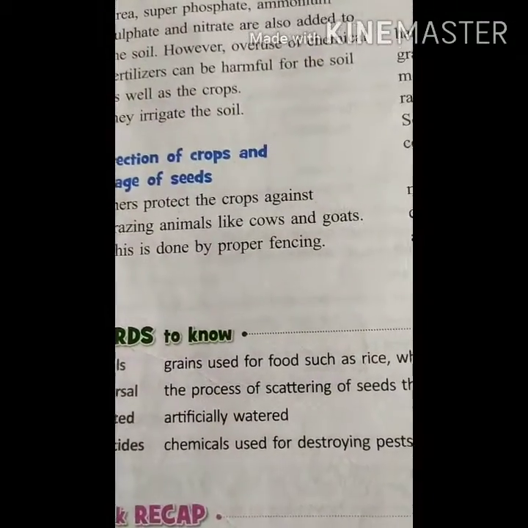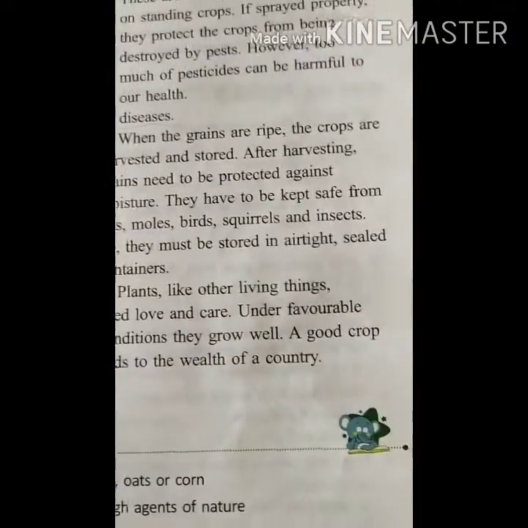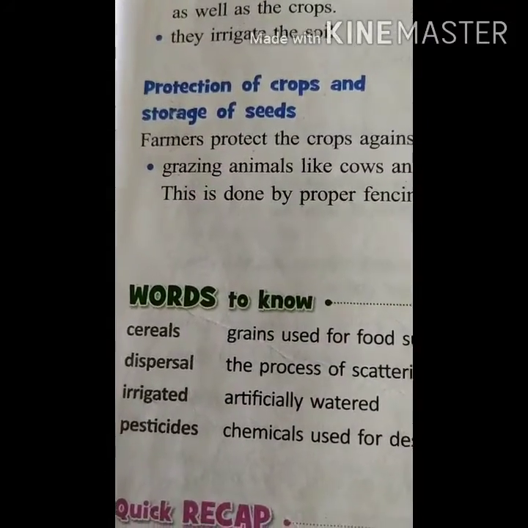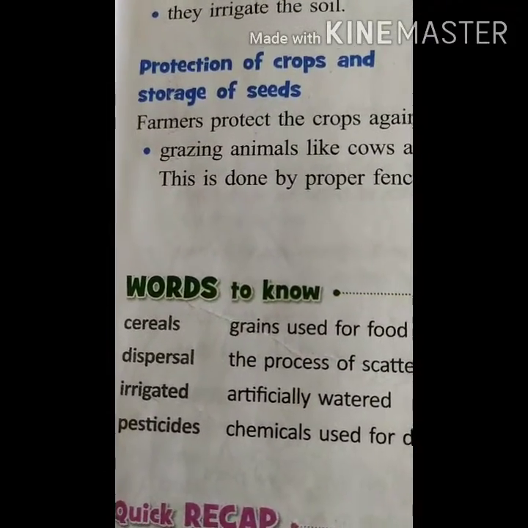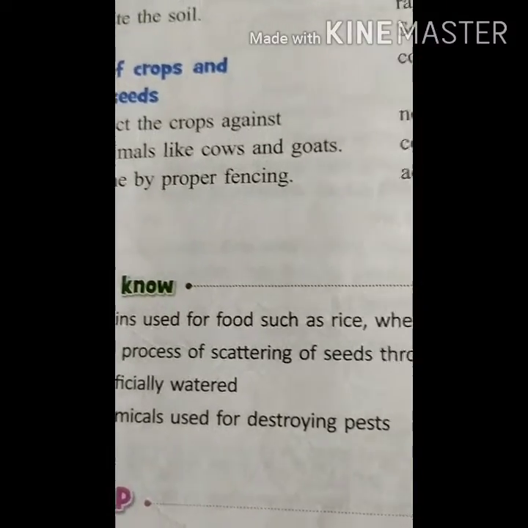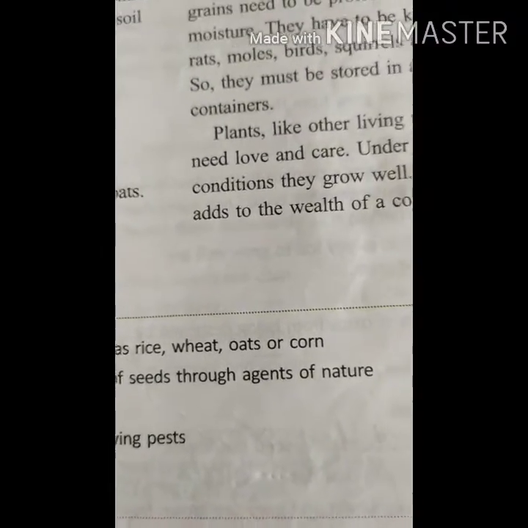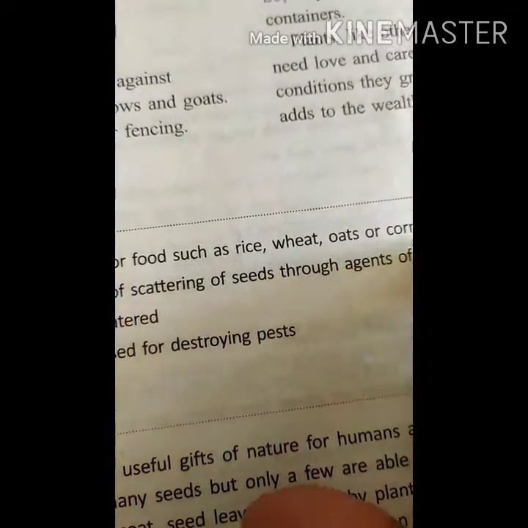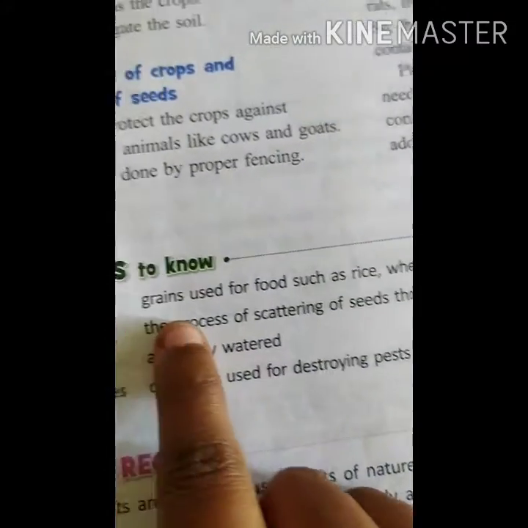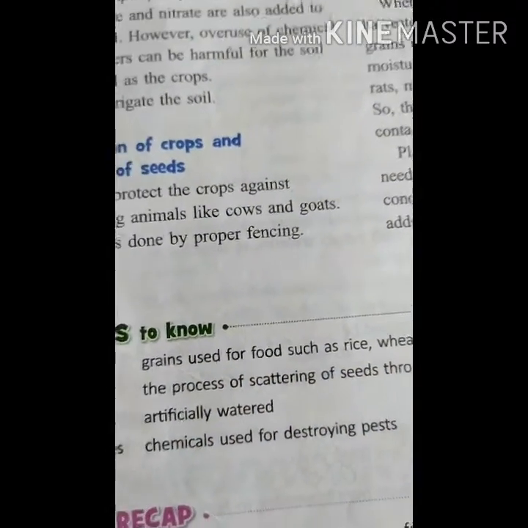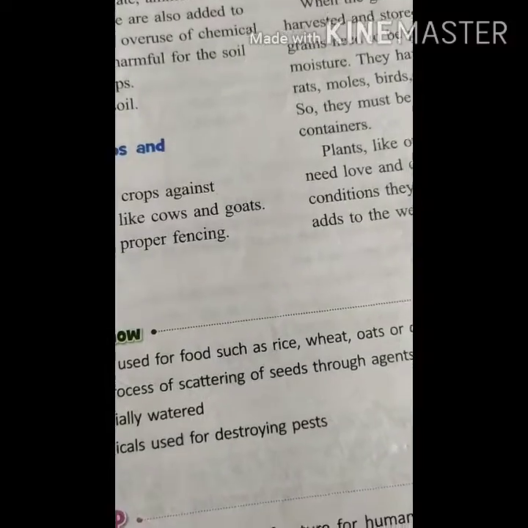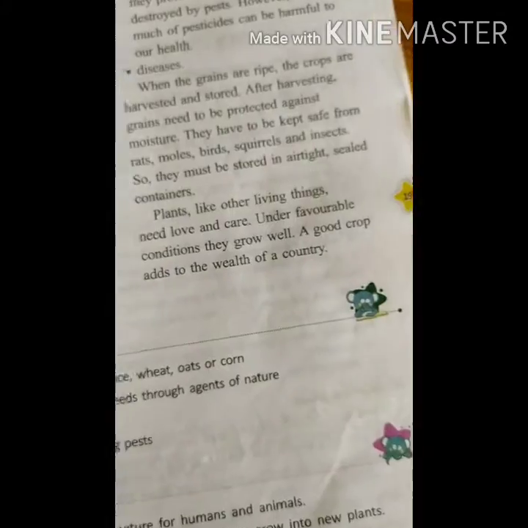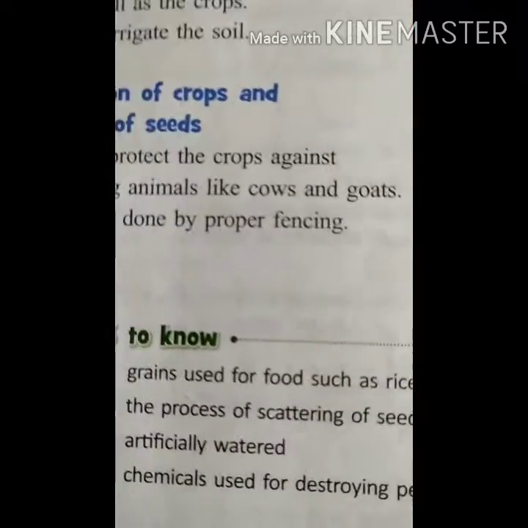Okay, children. Yesterday we completed the reading of the lesson. Today, words to know. Cereals. Grain used for food such as rice, wheat, oats or corn. These are all monocot seeds, like rice, wheat, oats. All of these are cereals, which are rich in carbohydrates.